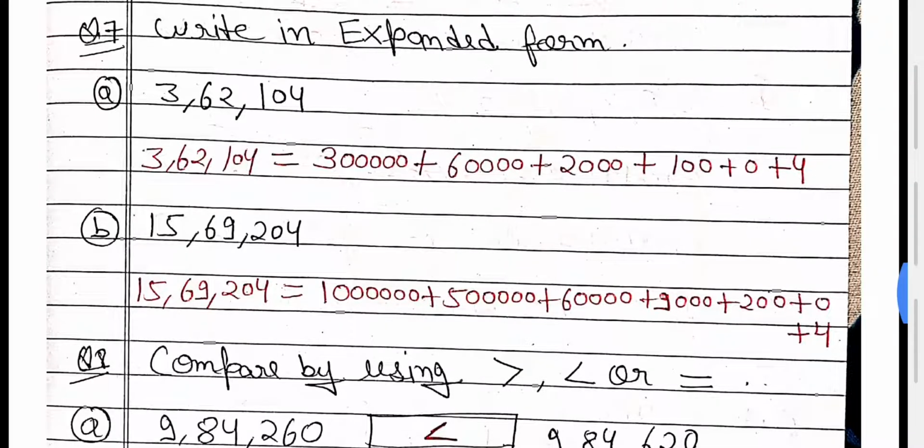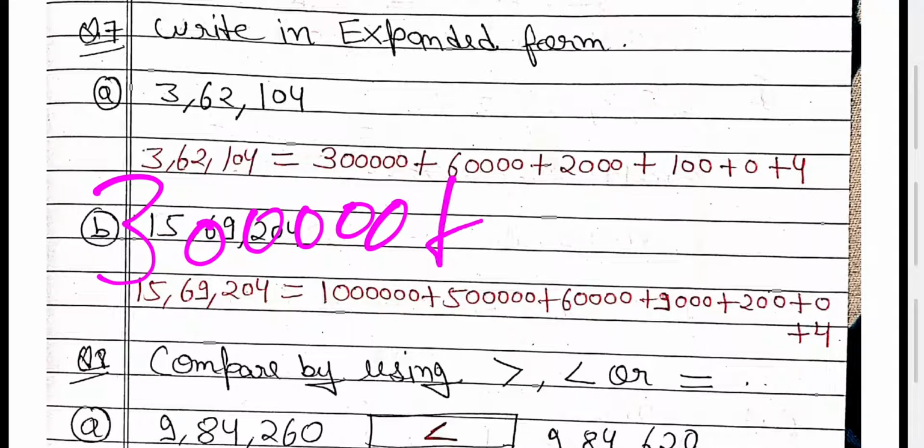Write in expanded form. How can you write? Okay, just write first 3 here, and how many digits are there after 3? 1, 2, 3, 4, 5. Then put 50 here. I am going to explain one more time. First write 3. How many digits? 1, 2, 3, 4, 5. Just write 50. 1, 2, 3, 4, 5 plus 6.